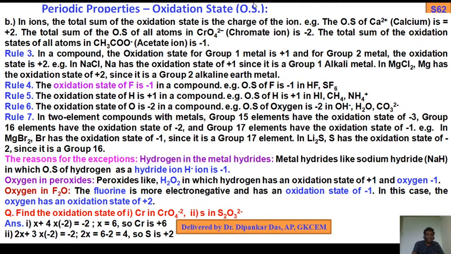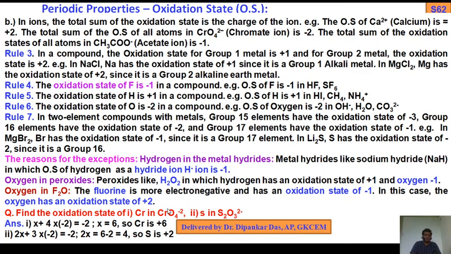Oxygen in peroxides like H2O2, in which hydrogen has oxidation state +1 and oxygen has -1. In F2O, fluorine is more electronegative than oxygen and has an oxidation state of -1. In this case, oxygen has oxidation state +2.